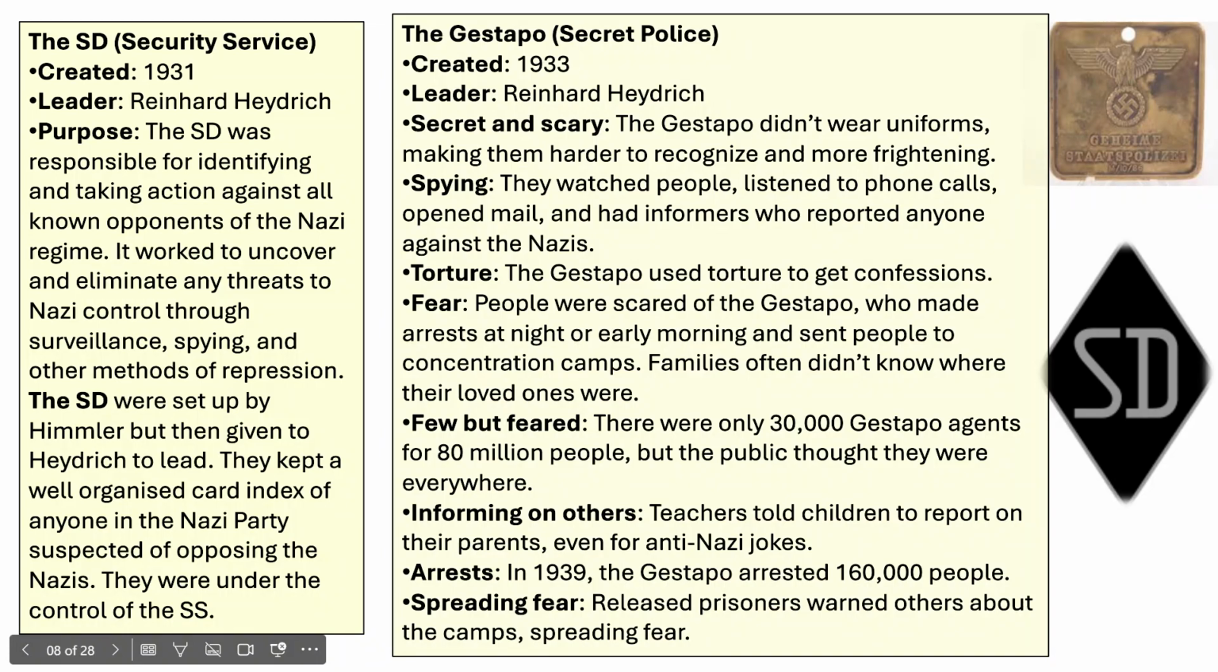Teachers told children to report on their parents, even for anti-Nazi jokes. In 1939, the Gestapo arrested 160,000 people. Prisoners who got released warned others about the camps. It spread fear.